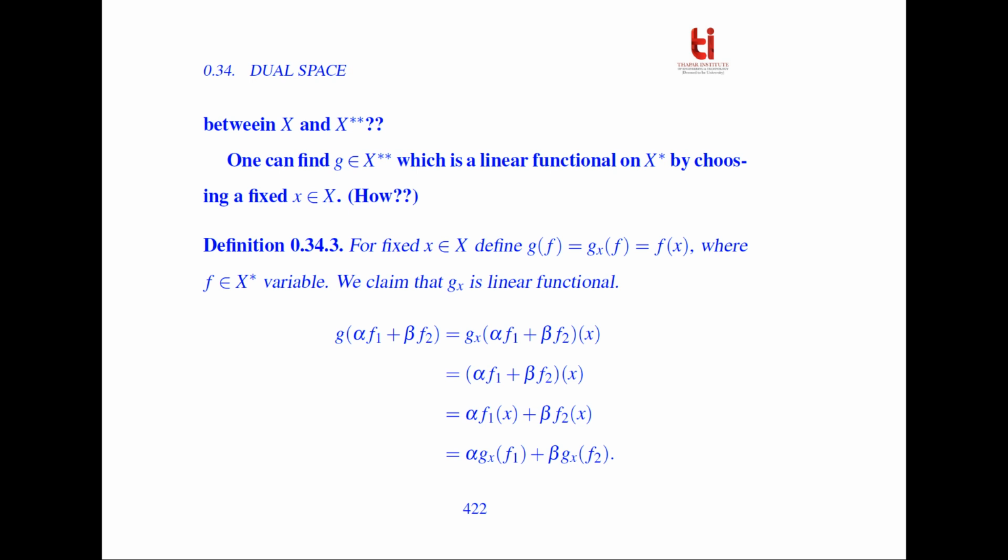One can find Gx belonging to X star star, which is a linear functional on X star, by choosing a fixed x belonging to X. So for a fixed x belonging to X, define Gx(f) equal to f(x), where f belongs to X star.